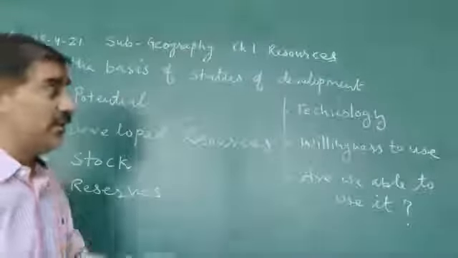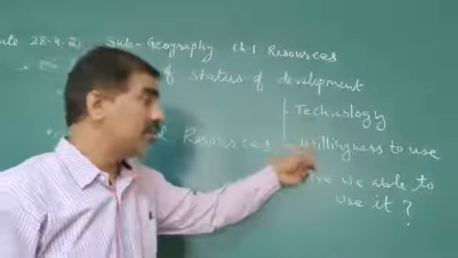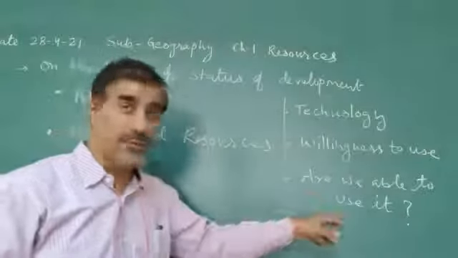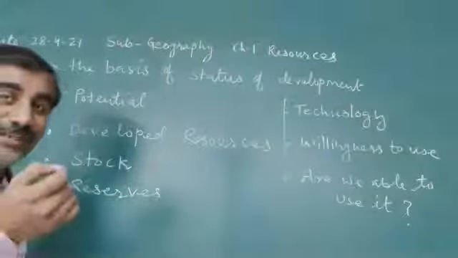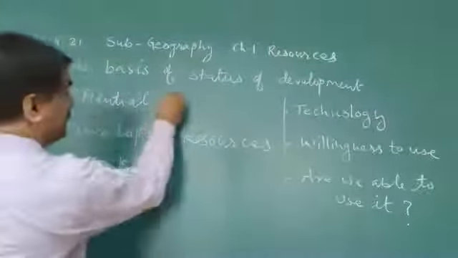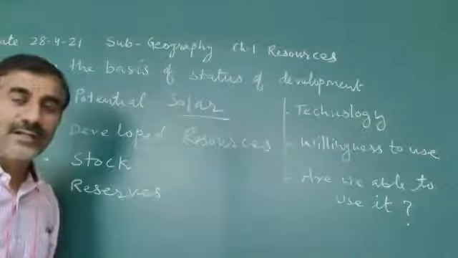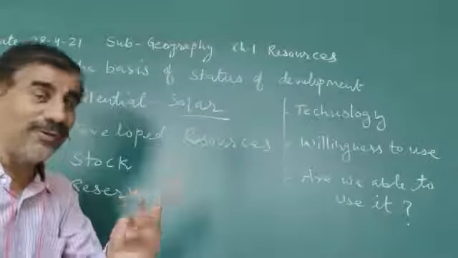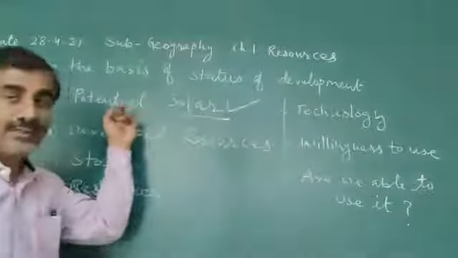Technology we are having, willingness to use, yes, but are we able to use it? No. Give me an example: solar. Are we using it with full potential? No. Such resources are part of potential.